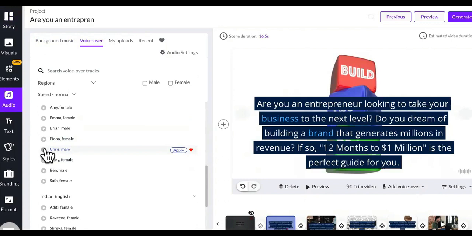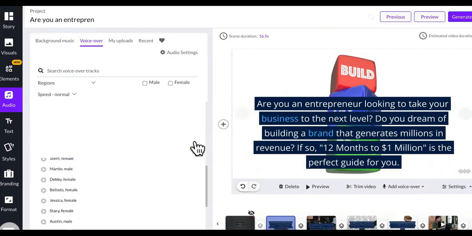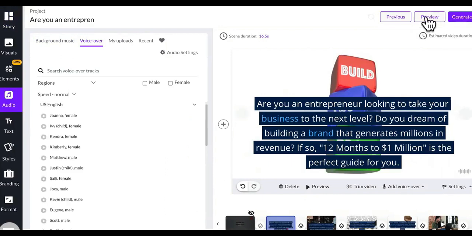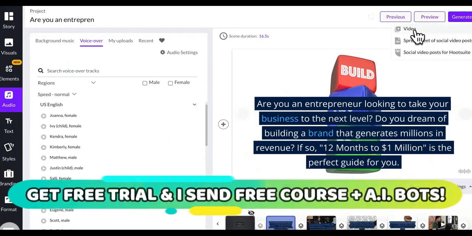Welcome to Pictory. I usually choose Chris right there. So what you can do, you can preview, or you can go ahead and generate. It's not going to let me generate because I already used the free trial showing you guys how this stuff works. But now I'm going to pay for the upgrade. I hope you guys invest in yourselves, because this is freaking gold.